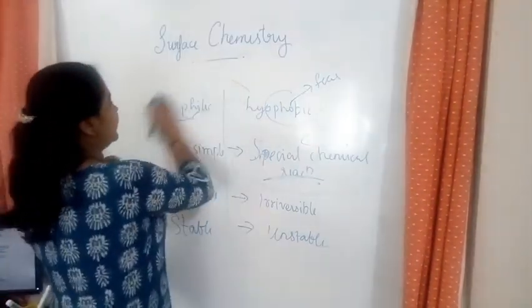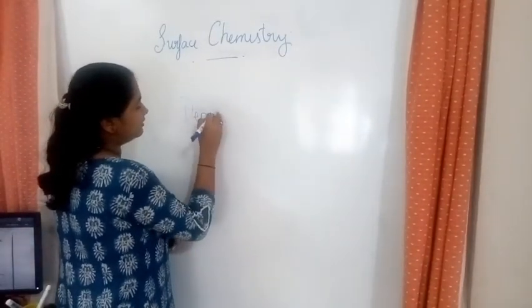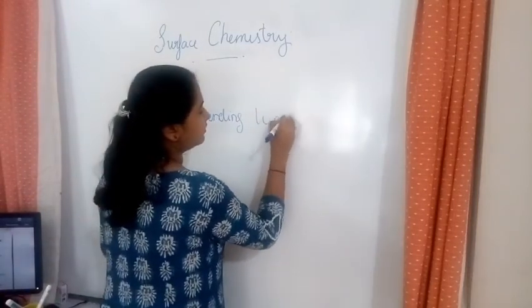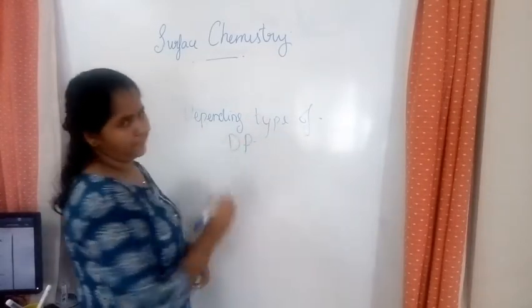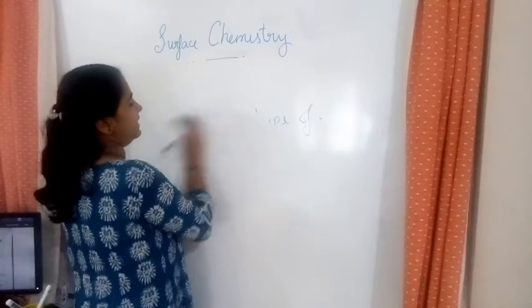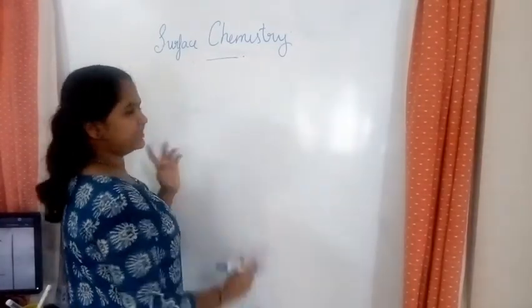The next classification of colloids that we have to learn depends on the type of dispersion phase. So we have to learn about three of them. Depending on the dispersion phase, you are classifying colloids into three.